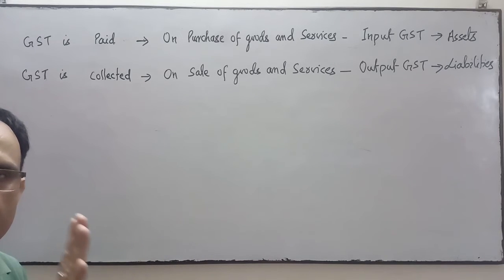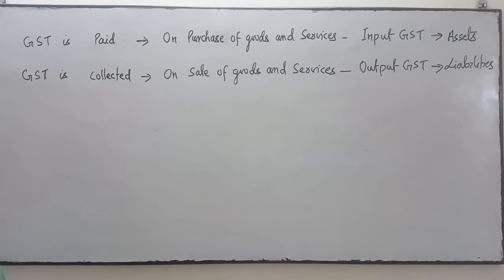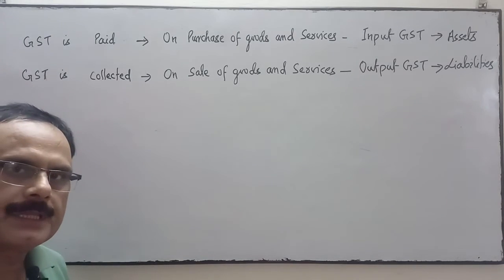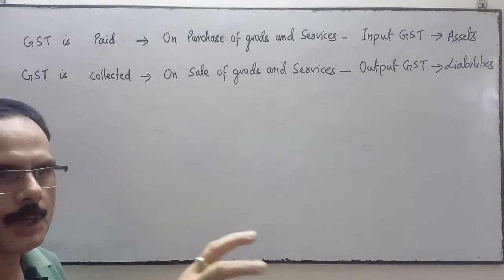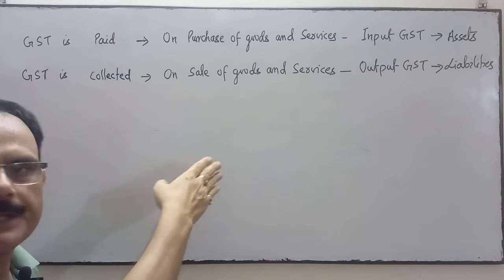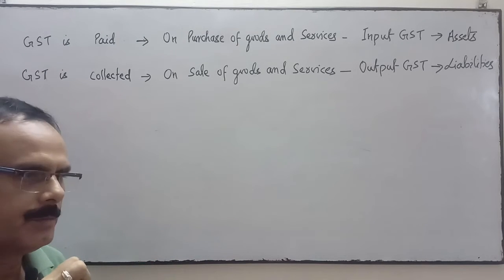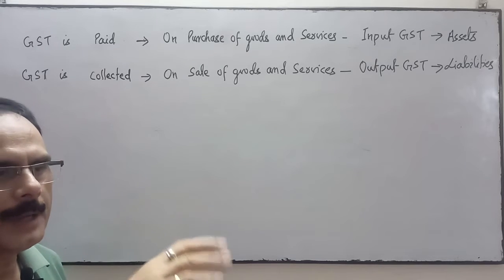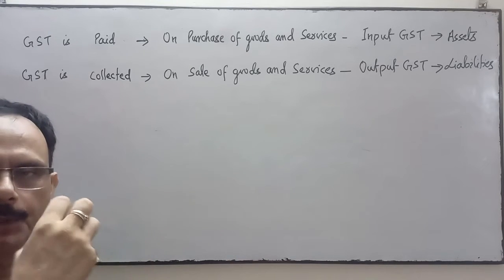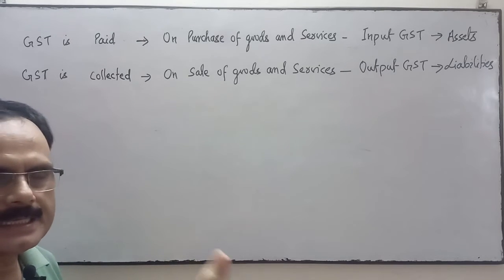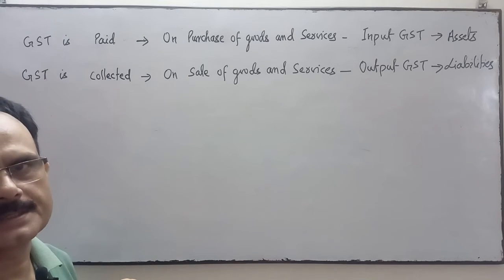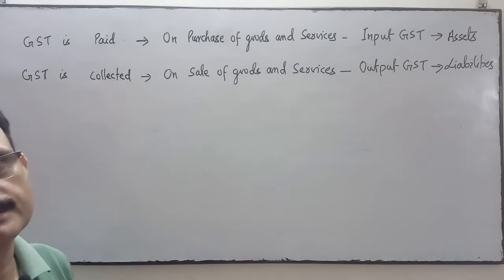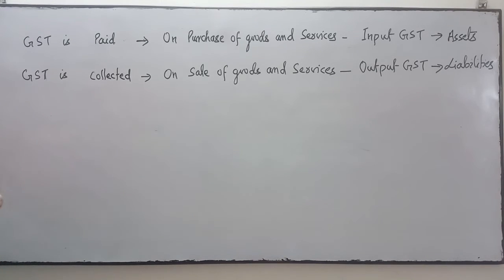Output GST is not an income, it's a liability, and input GST will be adjusted with the output GST. Suppose output GST is 1 lakh and input GST is 90,000. The difference, 10,000, will be deposited into the government treasury.